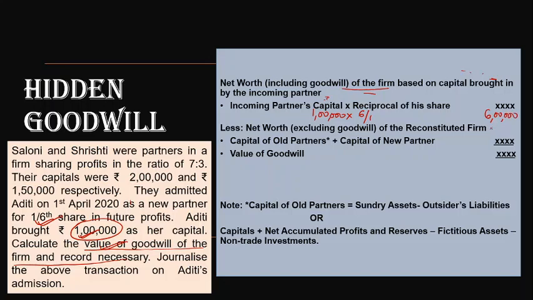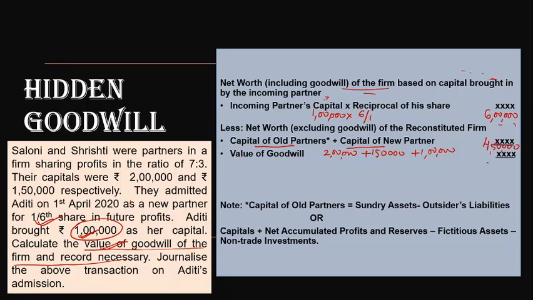Now let's check whether the total capital is 6 lakh or not. For that I add the capital of all the three partners, capital of old partners and capital of the new partner. So I have 2 lakh plus 1,50,000 plus 1 lakh, which is 4 lakh 50,000 as the amount of capital.